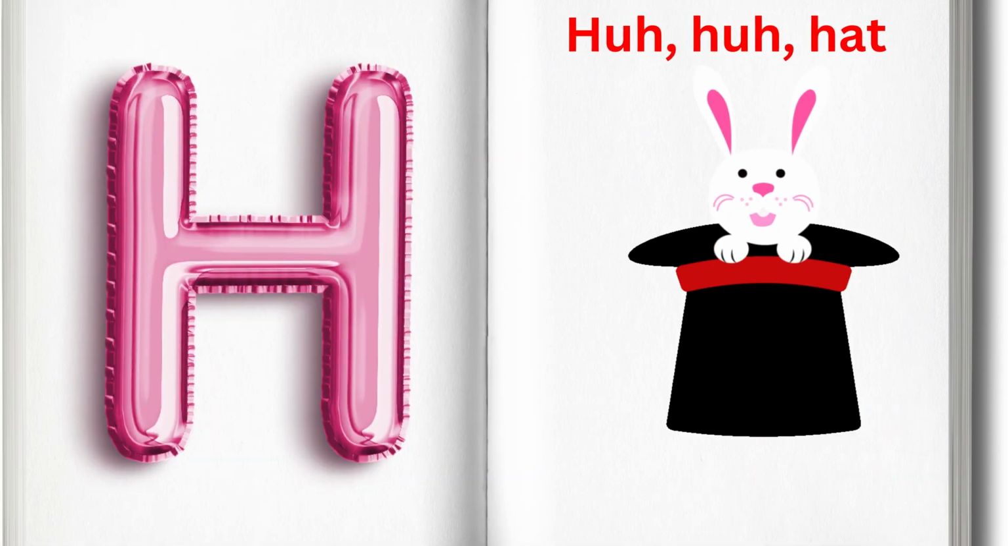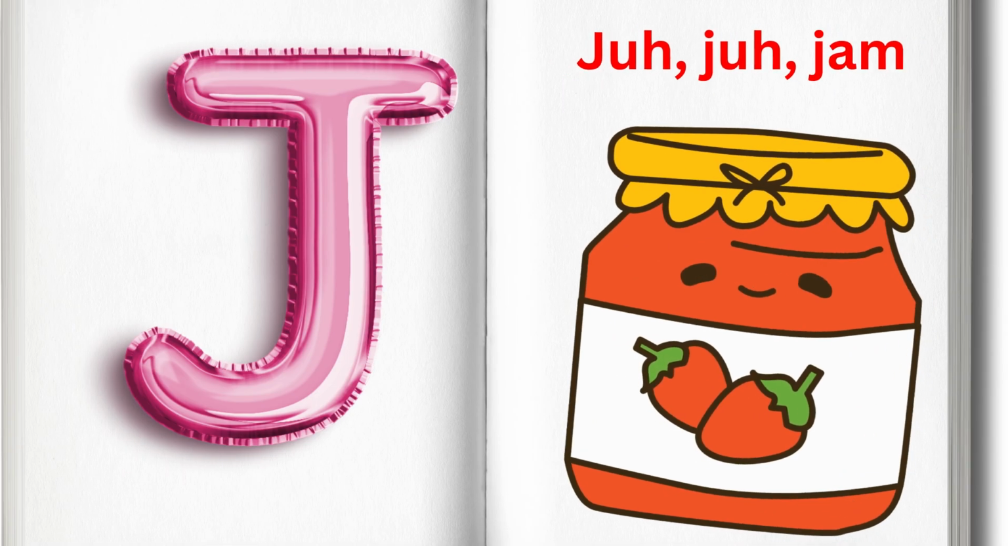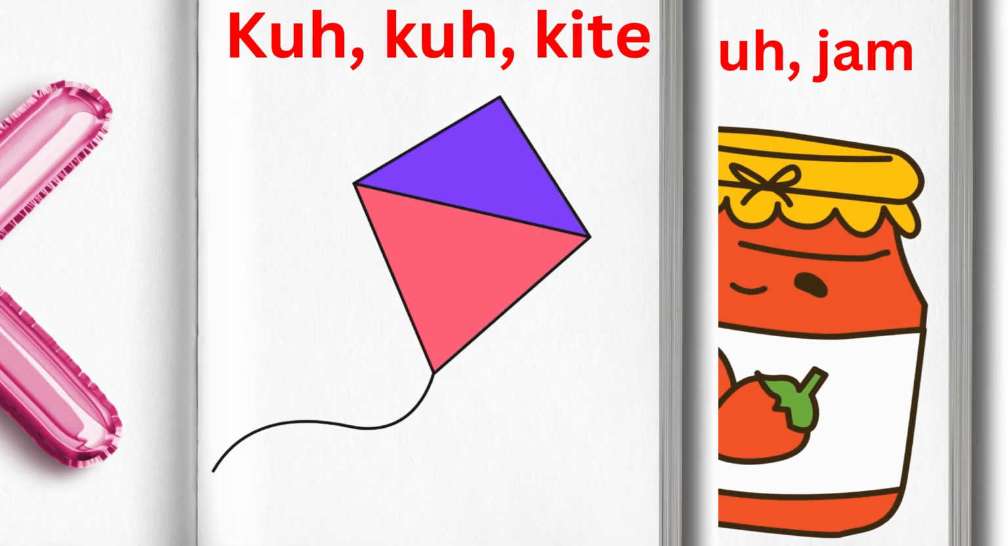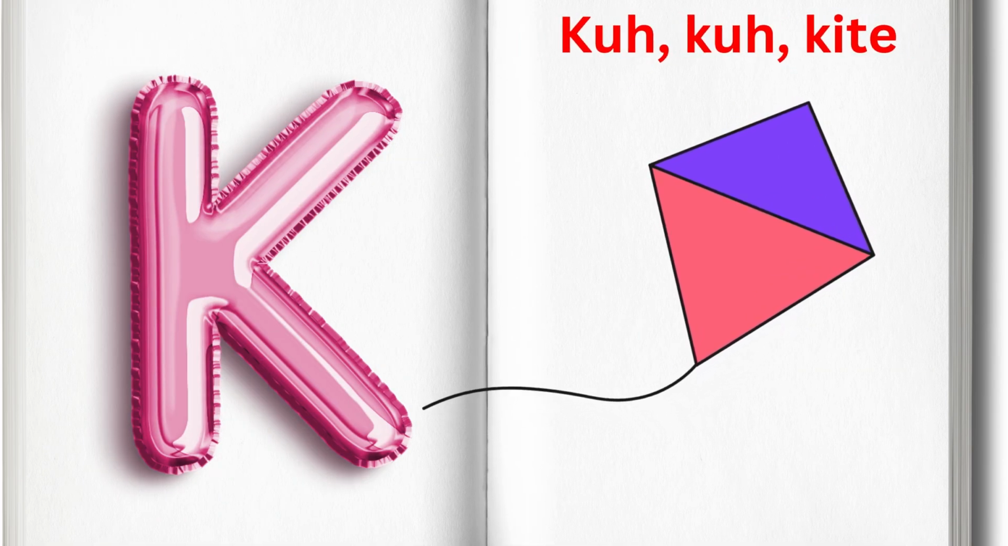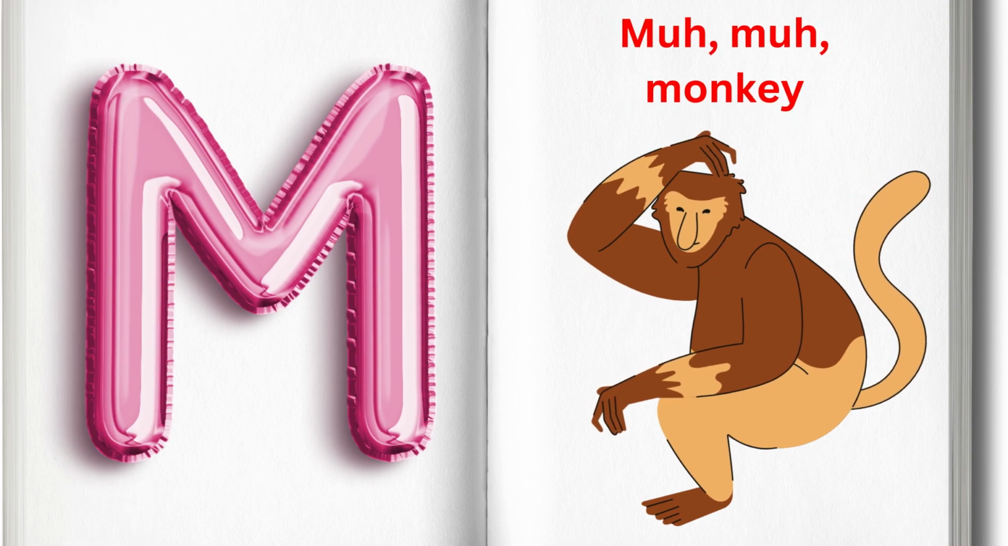H is for hat, hat. I is for igloo, igloo. J is for jam, jam. K is for kite, kite. L is for lion, lion. M is for monkey, monkey.